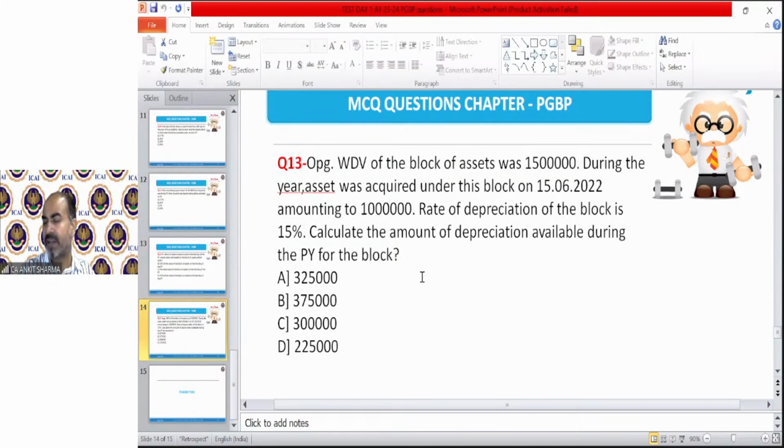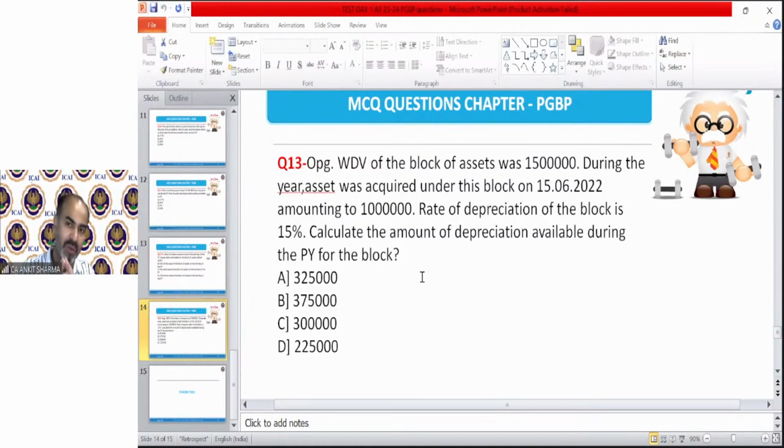Question number 13, correct answer. I am waiting. Please give me the correct answer. Fast, students, fast. Okay, Kriti is saying D. We purchase the asset, and if the question is silent whether it's put to use or not, always assume it's put to use on the date of purchase.